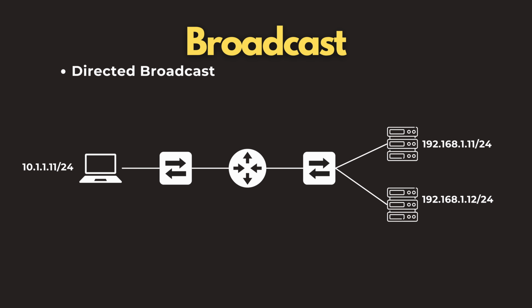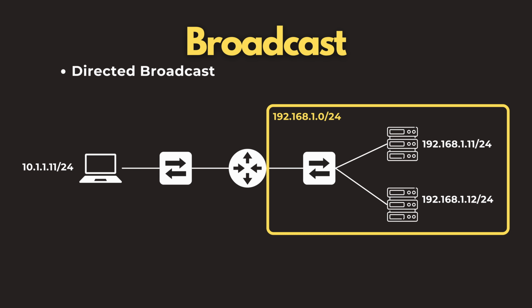Another one is directed broadcast. It is traffic sent to the broadcast address of a given subnet. For example, 192.168.1.255 for a 192.168.1.0/24 subnet. It can be routed through the network to reach the particular subnet. One use case for this is for wake on LAN scenarios from different subnets.